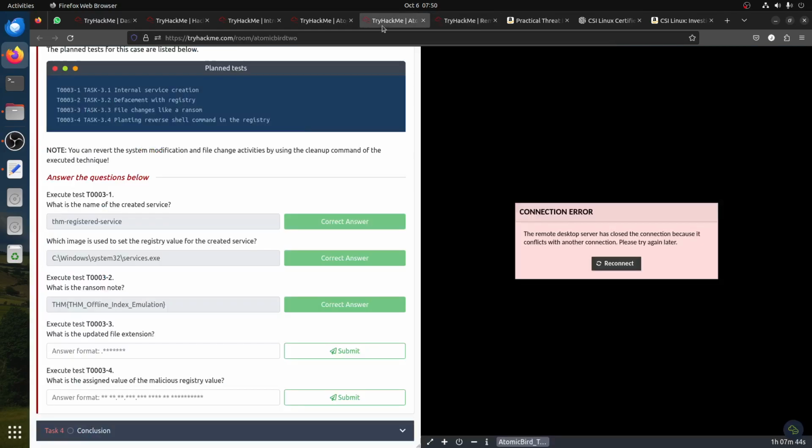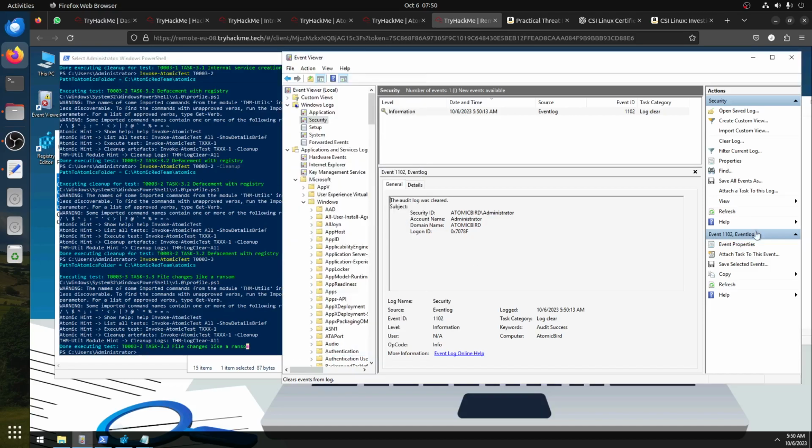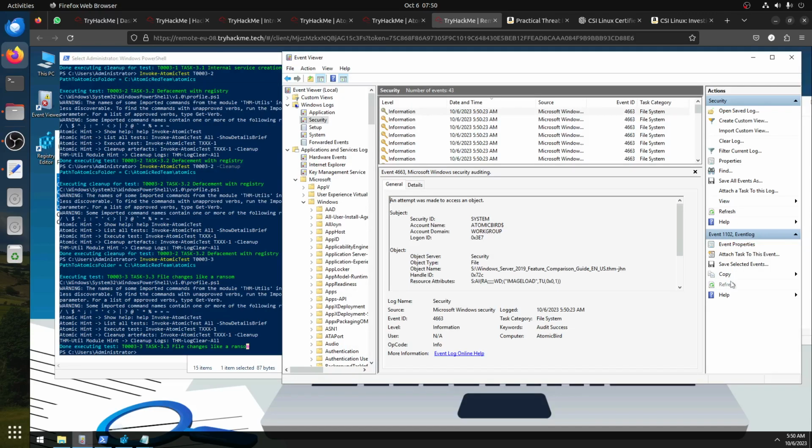What does 3-3 do? 3-3 is file change like a ransom. So something file change. What is the updated file extension? So they modify a file change like a ransom. So basically, okay, security, refresh, we have this. So 5323, let's follow the times.